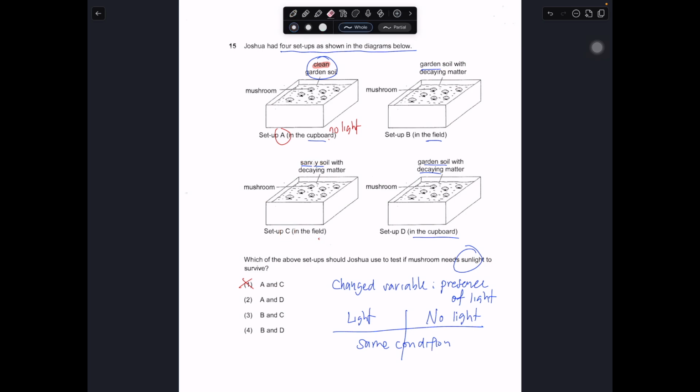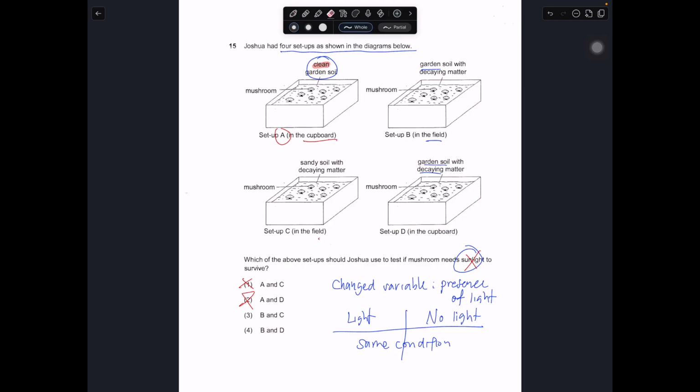A and D, both of them are in the cupboard. If both of them are in the cupboard, both of them don't have light, so you cannot test this out. So basically A and D is wrong, because you cannot test the changed variable, which is the need for sunlight to survive. You need one setup to have it, the other setup not to have it. So A and D is wrong.